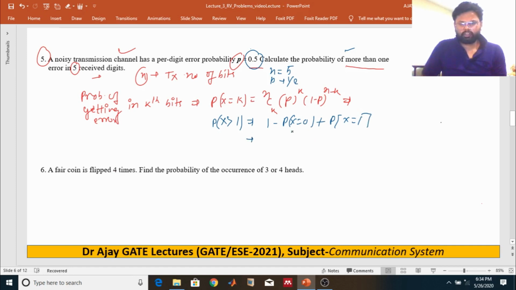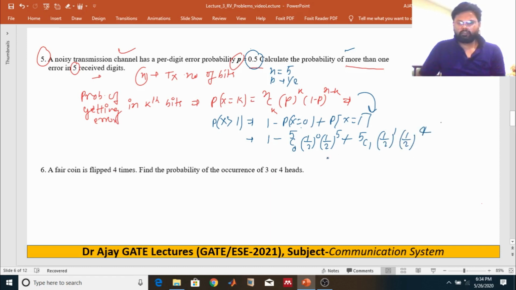So just taking the formula, we can write it like that: 1 minus probability of x is equal to 0, that means 5c0 (1/2)^0 (1/2)^5, plus 5c1 (1/2)^1 (1/2)^4.